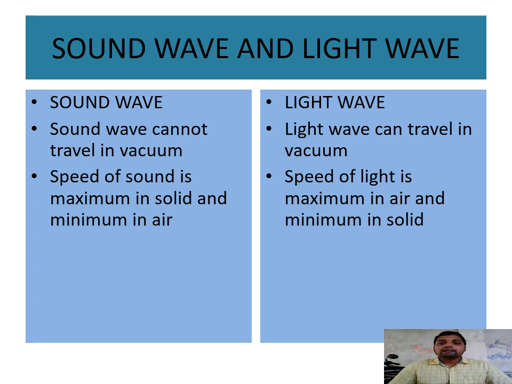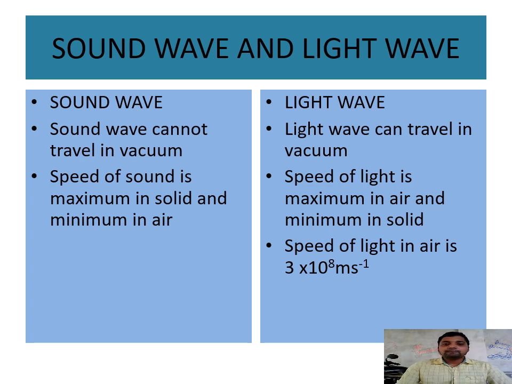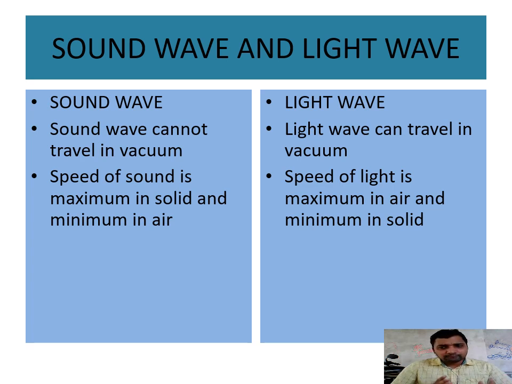So speed of light is maximum in air or vacuum, and in the case of solids, it is minimum. When you compare the speed in air, the speed of sound in air is 330 meters per second. The speed of light in air is 3 into 10 to the power 8 meters per second. There is a large difference: 330 meters in 1 second for sound, and for light it is 3 lakh kilometers in 1 second.